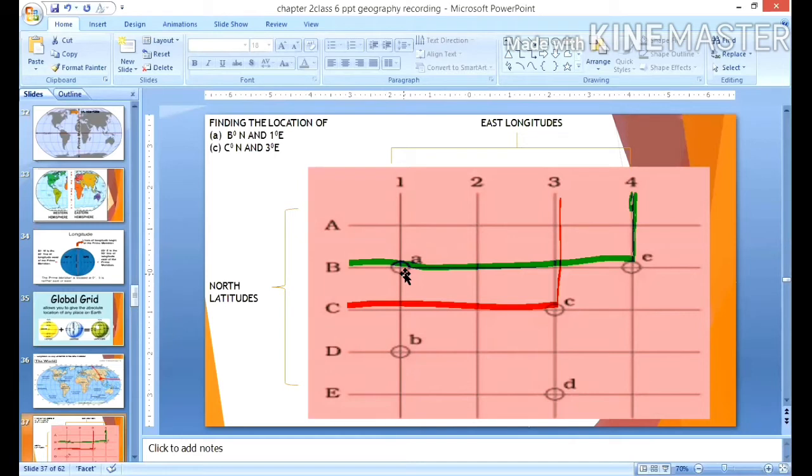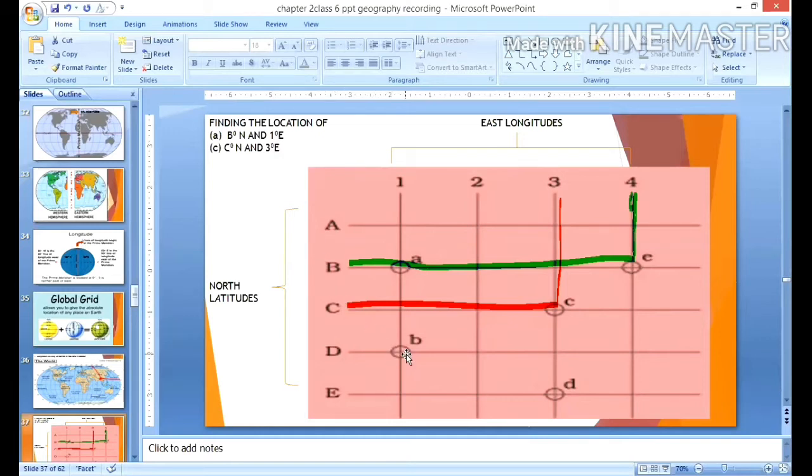Once you see here, A is located at B degree north and 1 degree east. Since 1 is in the eastern hemisphere, it is 1 degree east, and B is in the northern hemisphere, so B degree north. You can try this way.